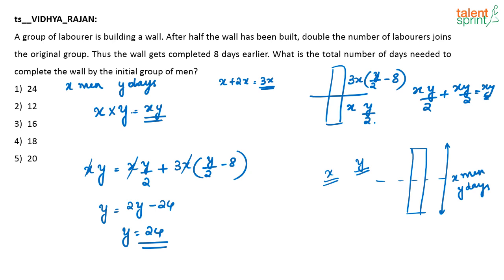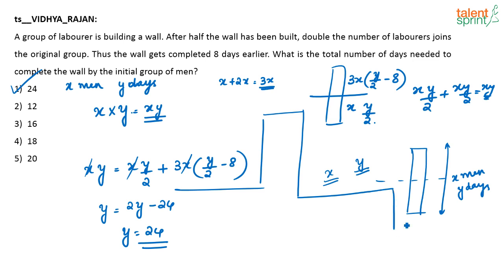So is it clear? So you get Y is equal to 24, which is the answer that we are looking for. Is it clear, or are there any further doubts in this question? The other way you can approach this question is to check with the options. Okay, see, assume that there are X people who are able to do the work in 24 days, and for 12 days X people are there. Okay, and for the remaining days, how many days are there?